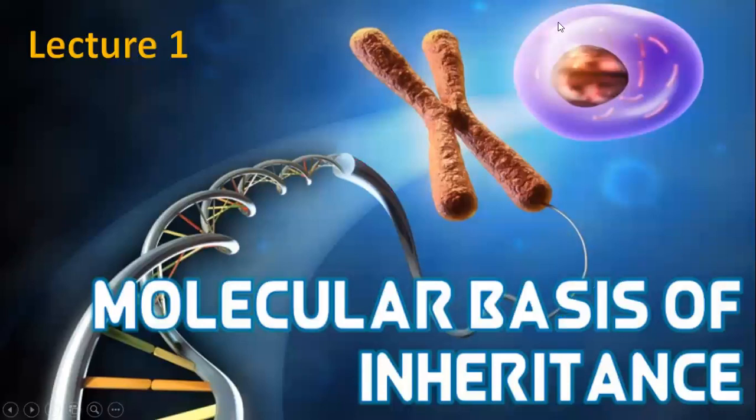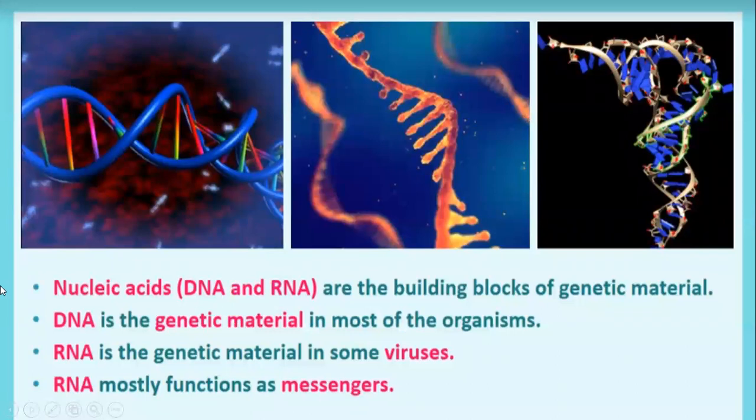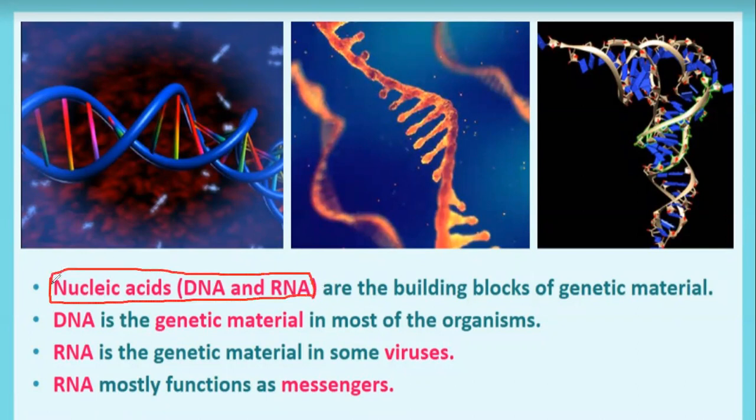So without wasting much of our time, let's move with the very interesting chapter number 6, molecular basis of inheritance, from class 12 biology. Let's start. Nucleic acids. There are 2 kinds of nucleic acid, DNA and RNA. Both are nucleic acids.